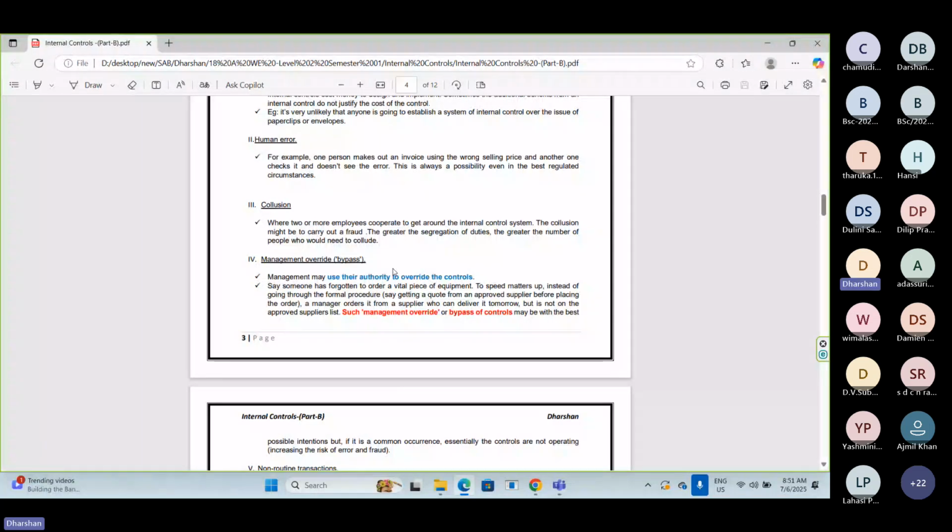In order to fulfill its quick order, management has purchased raw material from the supplier who is not approved, who is not available in the approved list. Clear? So this is a good faith, no?